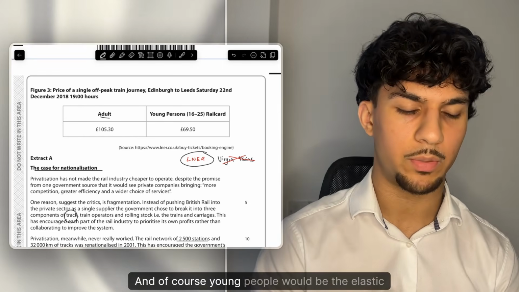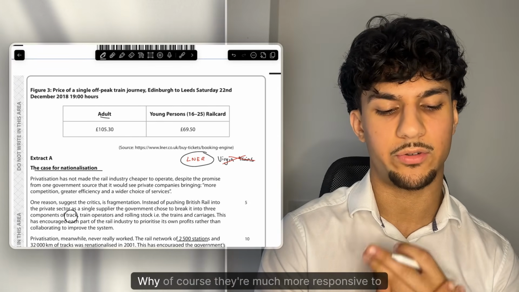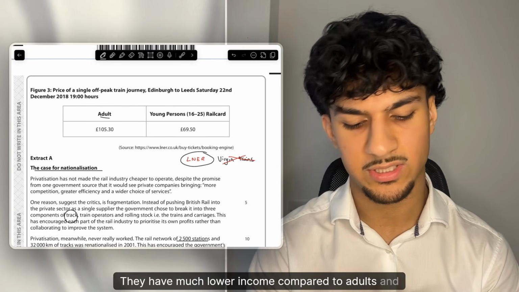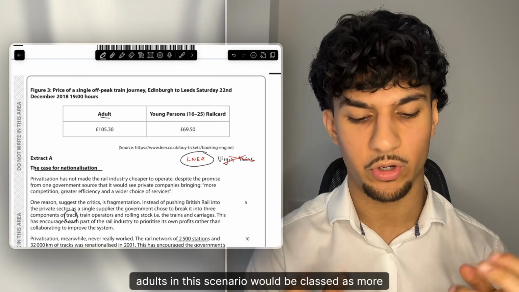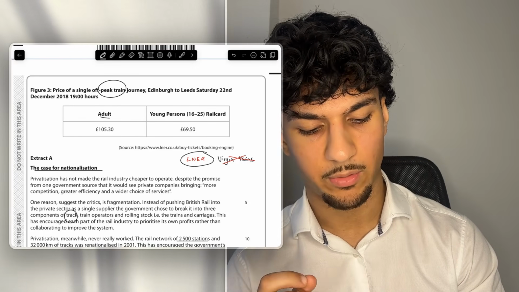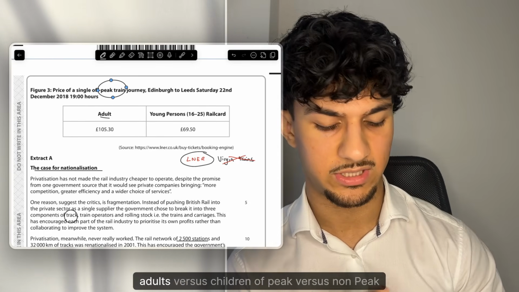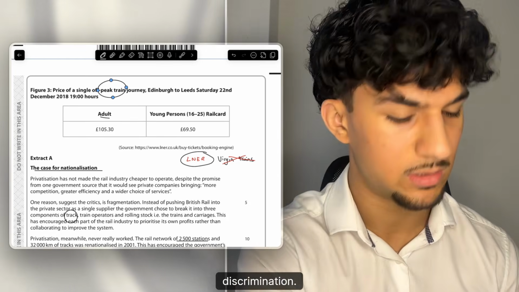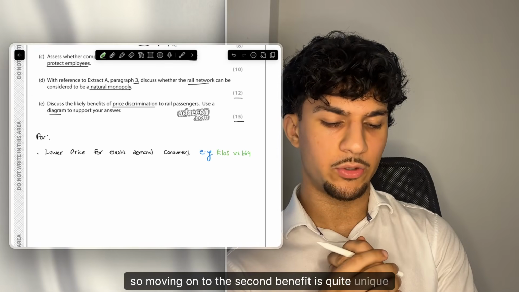And of course, young people would be the elastic demand consumers, because they're much more responsive to changing price, as they have a much lower income compared to adults, and adults in this scenario would be classed as more inelastic. Another thing to keep in mind is peak times. Price discrimination is not just adults versus children, but also peak versus non-peak times, which would still be price discrimination.